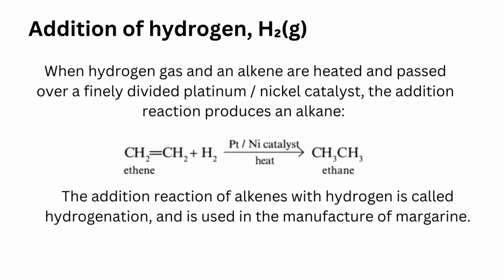Let's see addition of hydrogen, H2. When hydrogen gas and an alkene are heated and passed over a finely divided platinum or nickel catalyst, the addition reaction produces an alkane. CH2=CH2 plus hydrogen in presence of platinum or nickel catalyst and heat gives you CH3CH3. The addition reaction of alkenes with hydrogen is called hydrogenation and is used in the manufacture of margarine.